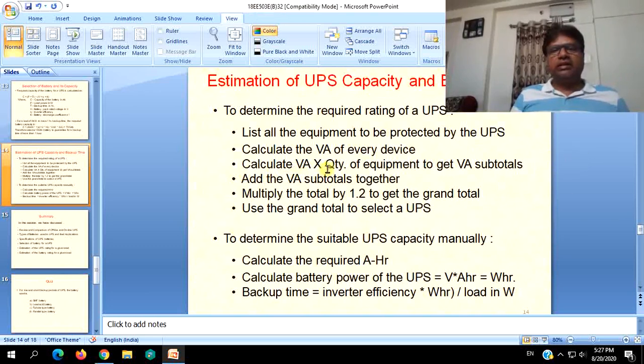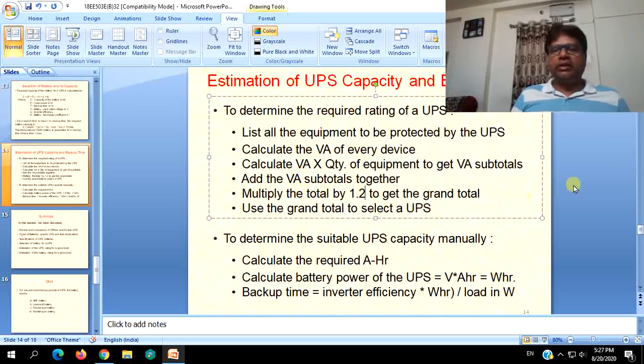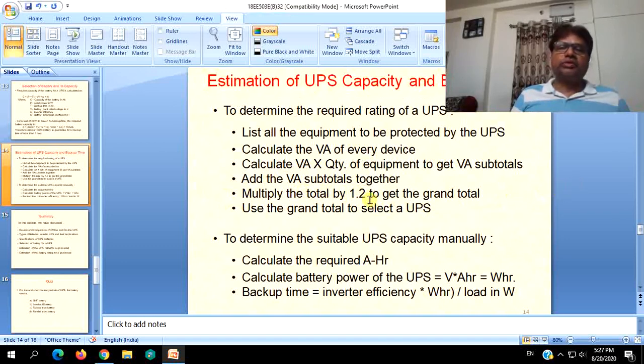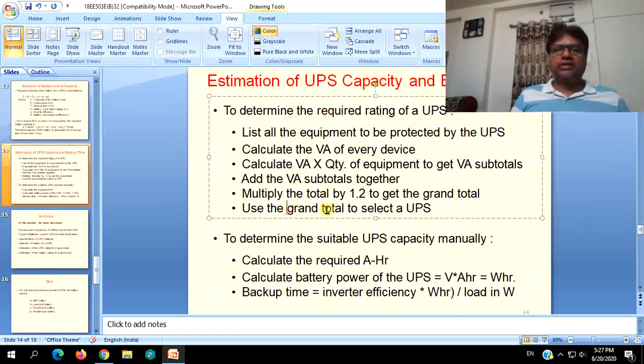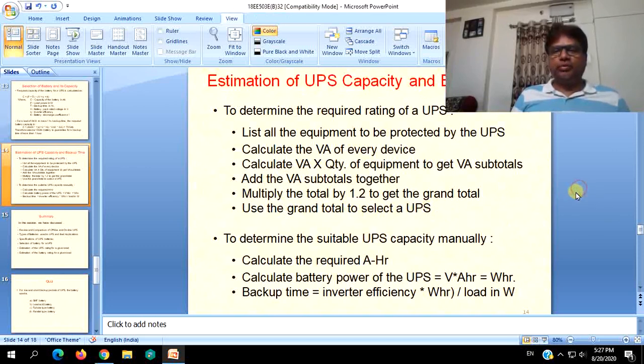Likewise, calculate VA into quantity of equipment. Next, add these totals together. Multiply the total by 1.2 to get the grand total. What is the purpose? That is for the efficiency, 1 by 0.8 or 1 by 0.9, assuming 80 to 90%. So you can have a rough estimate of the volt ampere rating required by the UPS.